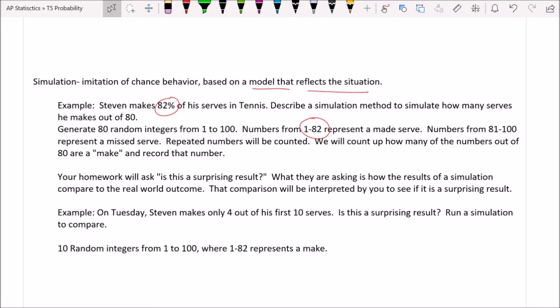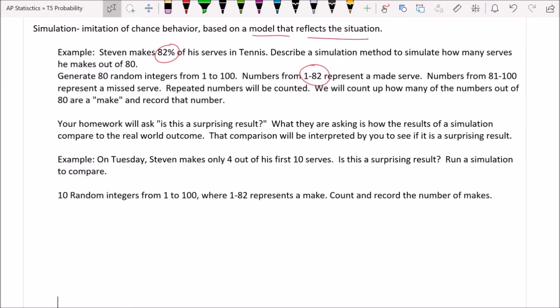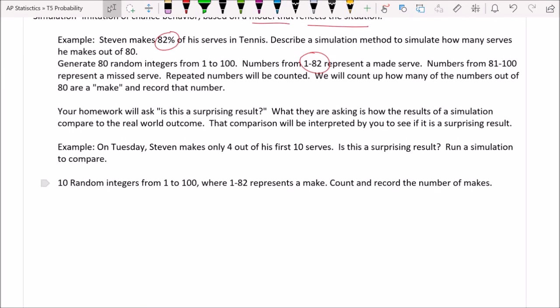So 10 random integers from 1 to 100, where 1 through 82 represents a make. Count and record the number of makes. Okay, now, guys, it gets a little boring if you have to sit here and watch me run that simulation 10 times or whatever. But I'm going to talk you through what would end up happening if we took the time to do that.